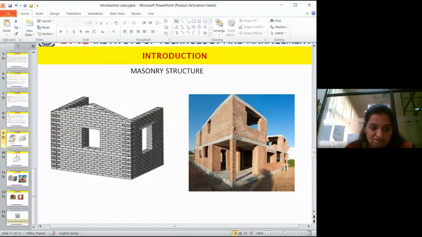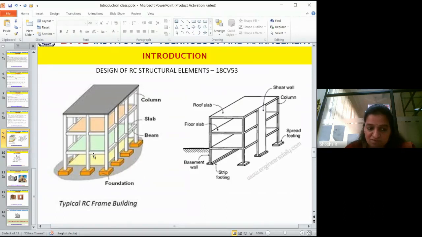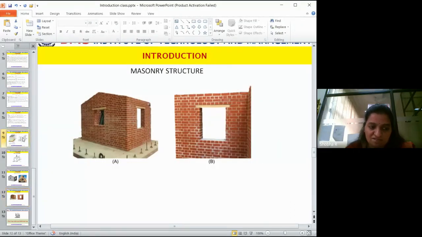But if you look at this, this will not act like a simply supported member. This is a continuity. You will get a rigidity over here. You will get a rigidity at this junction. Okay. How we will show that, anchorage and all, we will learn. I'll show that. Okay. Now you understand the difference between the masonry structure and the reinforced structure. You don't see any reinforcement here. Fine. So look at this section. No reinforcement. Even the opening is supported with the slab board here. So this is how the load is distributed.